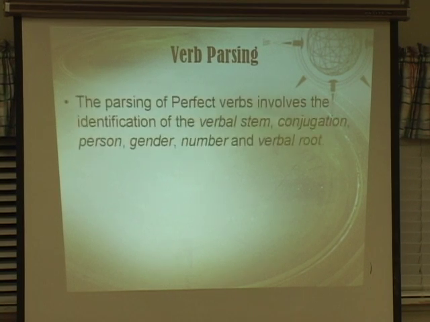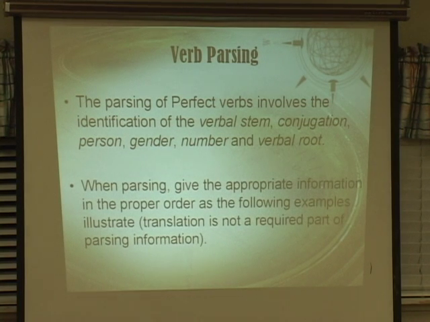Same classification. How do we parse the verbs? The parsing of perfect verbs involves the identification of the verbal stem, so you have to name it first. It's a kal stem. Then the conjugation, whether it's perfect, strong verb, weak verb, imperfect, and so on. Then person, gender, number, and verbal root. If it's a verb other than kal, then you have to give its kal lexical form.